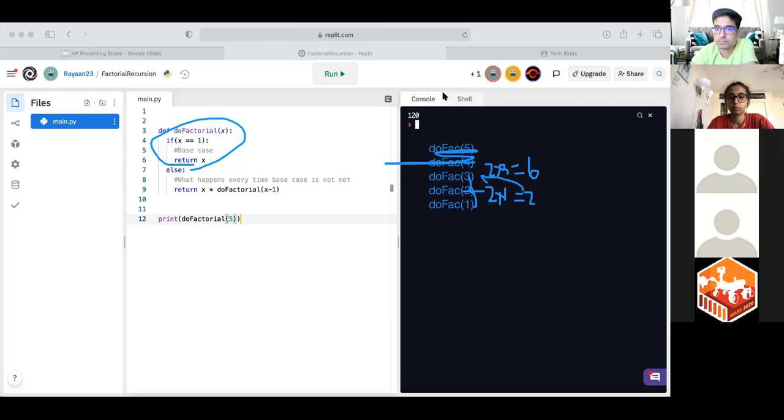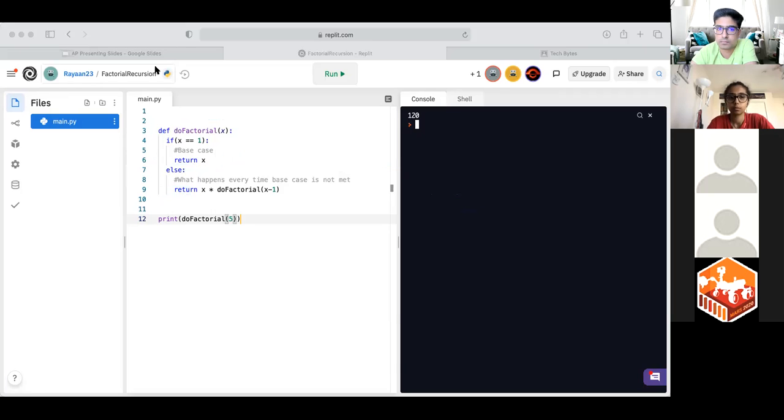So this is basically like, it's almost like a calculator, but it goes down 1 every time. In terms of factorial, yeah, we're decreasing the value by 1 until we reach that important thing called our base case.